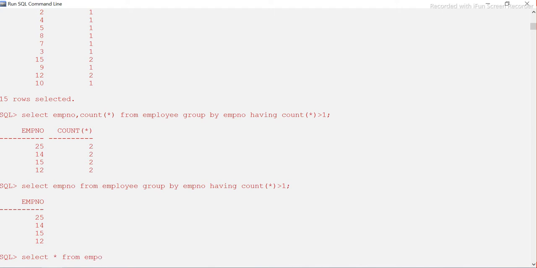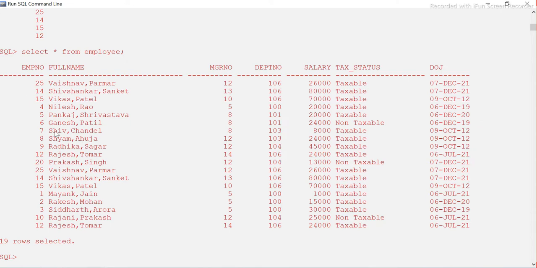I think guys, we do not have enough time. Otherwise, I could have solved that question I'm talking about. For example, we have 14, number 14 here also. So you see the entire record, all the columns are the same. In this case, if we want to find the entire rows, then we have to put all the columns in select and the group by. Employee number, full name, everything, all the columns until the date of joining. Then only you will be able to determine whether the entire row is duplicate or not.